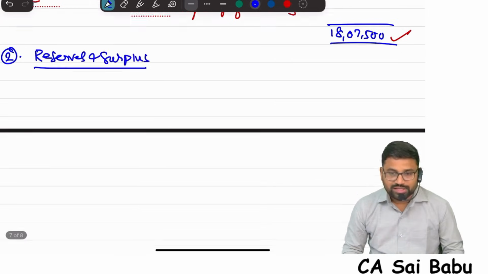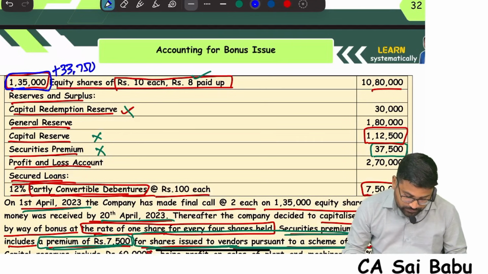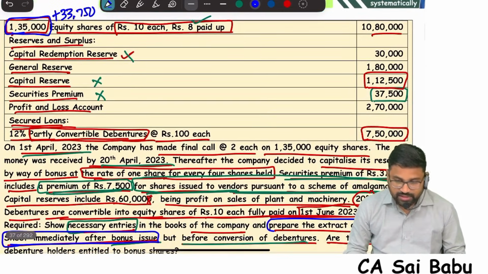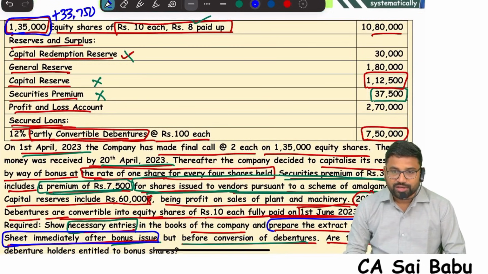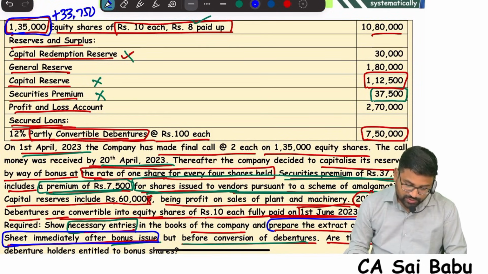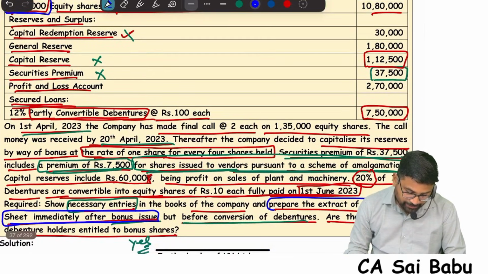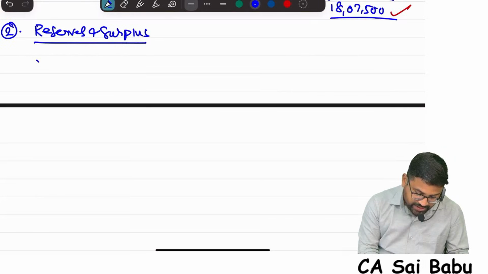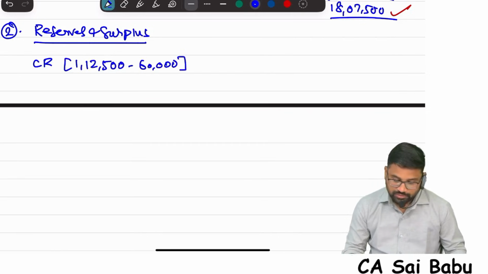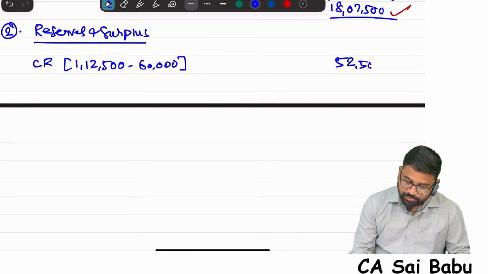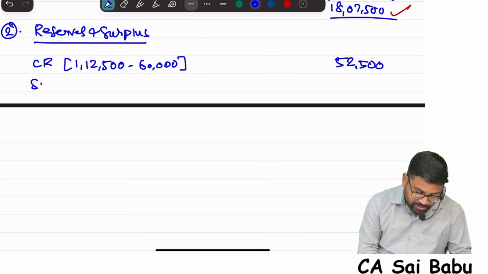Tell me what are the reserves we had. First CRR is there, but CRR is completely utilized. So it will not be there after bonus issue. Correct? CRR 30,000 utilized. Next, capital reserve. Capital reserve 1,12,500 is there. Originally, how much used? 60,000 minus. Remaining balance will be there. How much? 52,500. Next, securities premium.